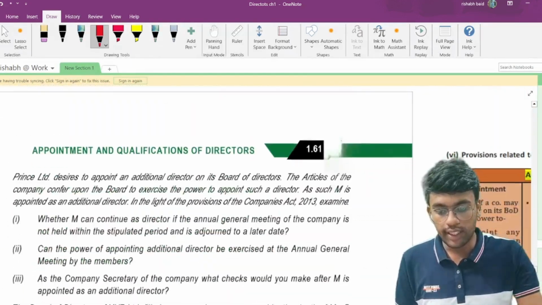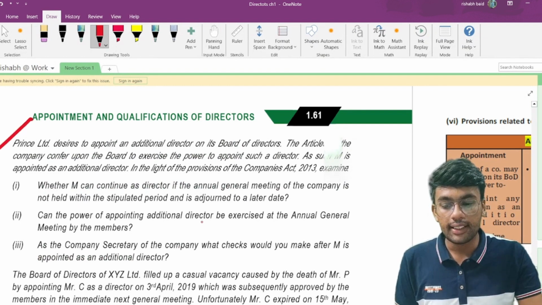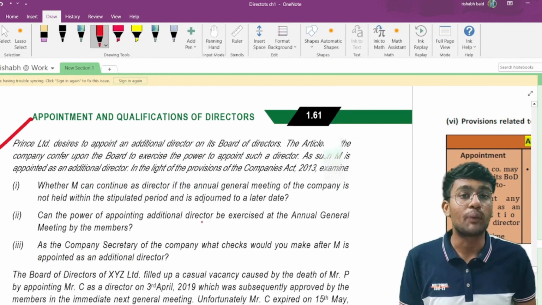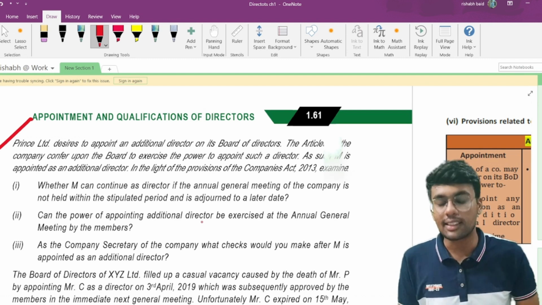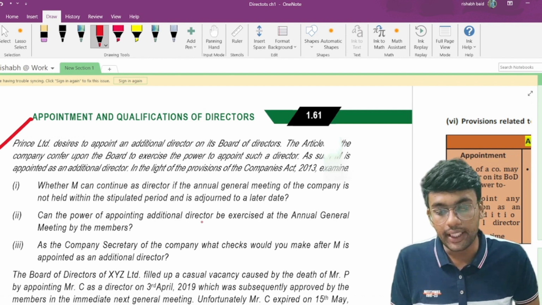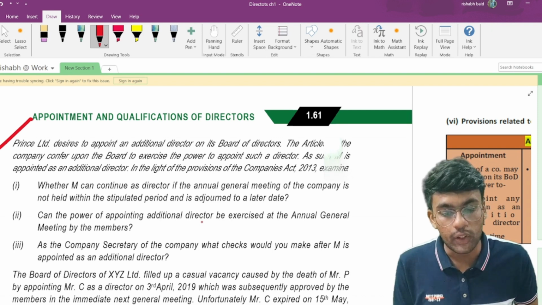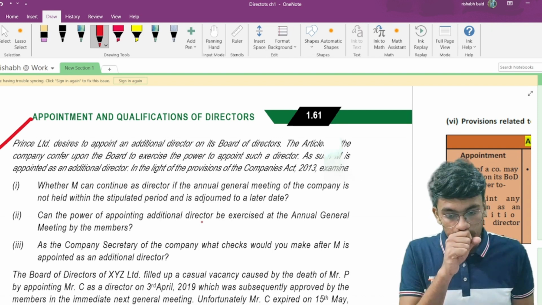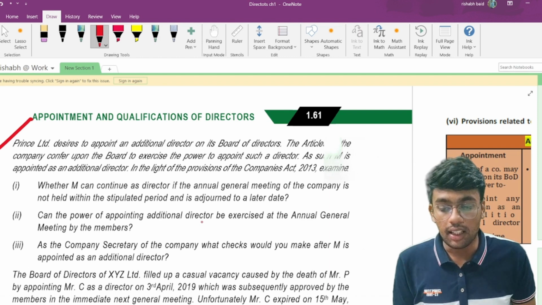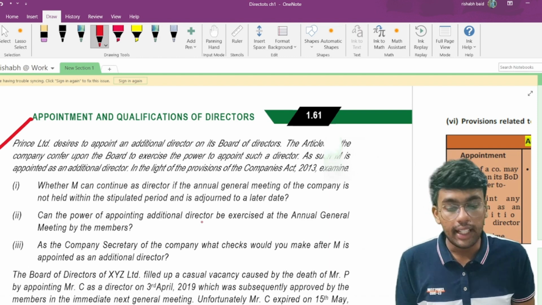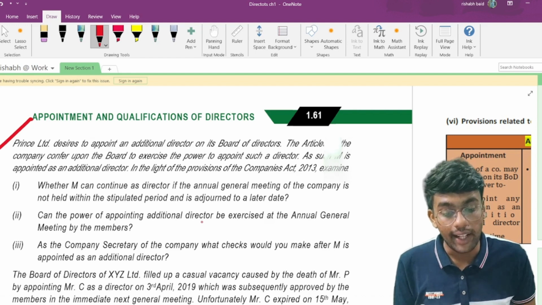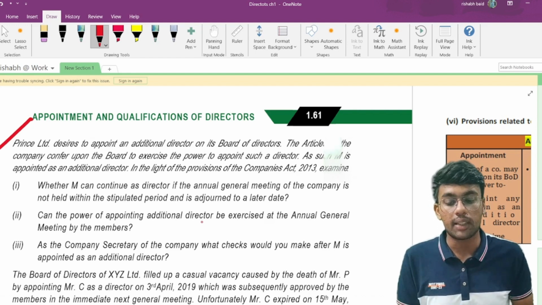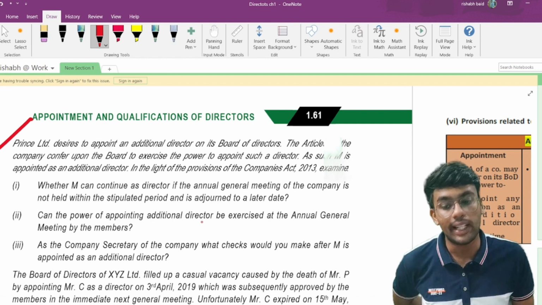Okay, so 2 questions we are done with. Prince Limited desires to appoint an additional director on its board of directors. So this provision also we had discussed earlier in the MCQ session, but let us discuss further. The articles of the company confer upon the board the power to appoint such a director. As such, M is appointed as an additional director. In the light of the provisions of the Companies Act 2013, examine whether M can continue as director if the annual general meeting of the company is not held within the stipulated period and is adjourned to a later date.